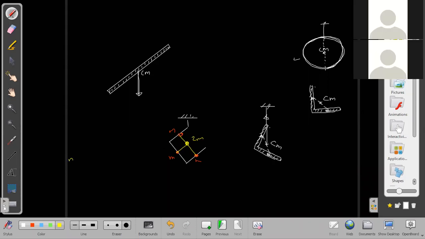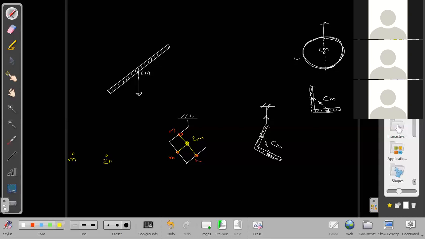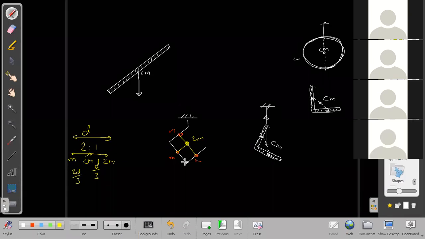I told you yesterday, one is m and the other is 2m, and the length divides in the inverse ratio of the coefficients of the masses. Here the coefficient is 2 on one side and 1 on the other, so it divides in a 2:1 ratio. If the total distance is d, how many parts are we dividing into? 2 plus 1, 3 parts. D by 3 goes to one side, and 2d by 3 to the other.